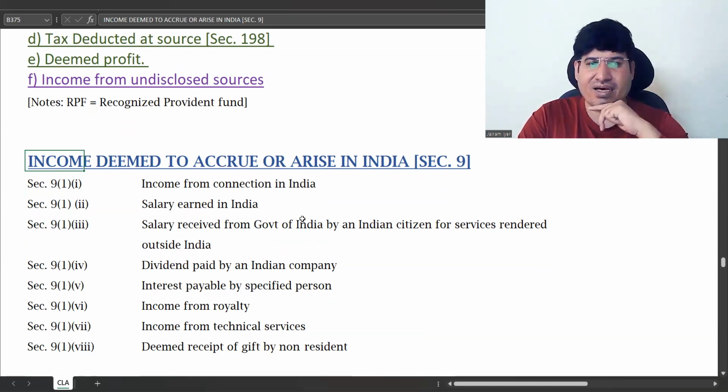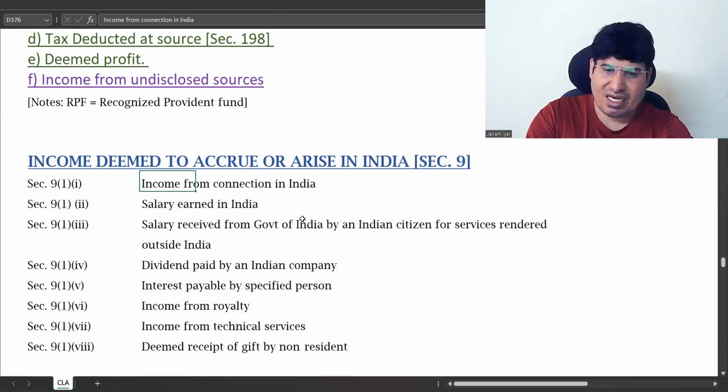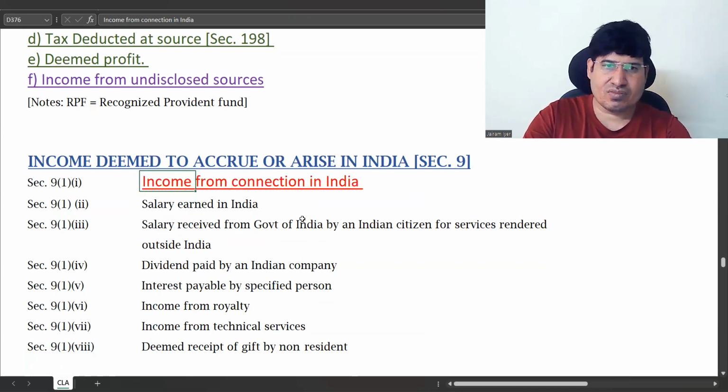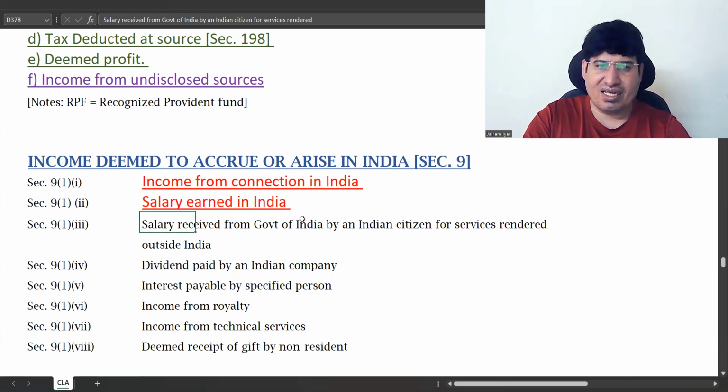Next is income deemed to accrue or arise in India. So one is income from connection in India. What is it? We will see. Then salary earned in India. Salary earned in India, using Indian territory, is deemed to accrue or arise in India.